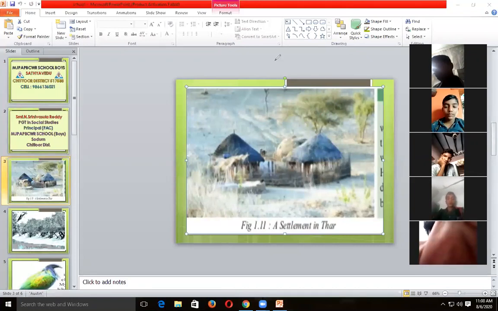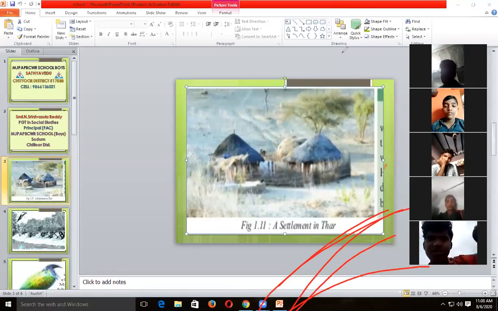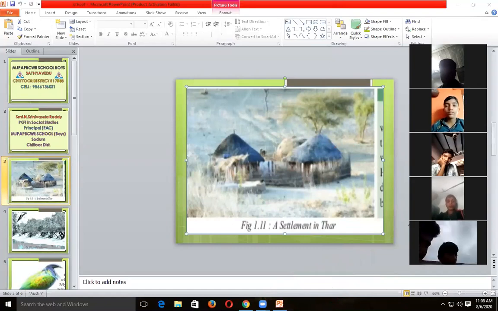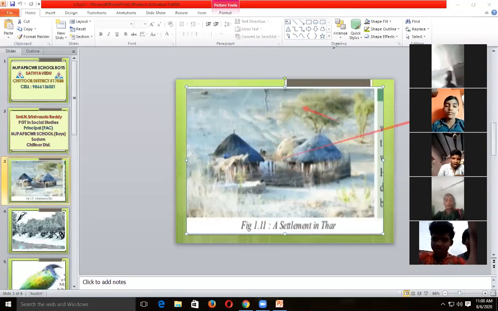Really, this is very surprising. In India, where is the least rainfall recorded? This is important for general knowledge questions. The least rainfall is in Rajasthan, in the Thar Desert, only 10 to 15 centimeters. Normally the Rajasthan region records a minimum of more than 100 centimeters of rain, but here only 10 to 15 centimeters, or 100 to 150 millimeters, is recorded.